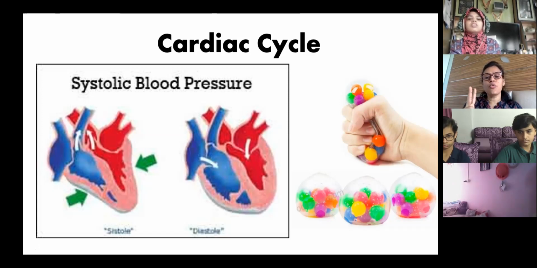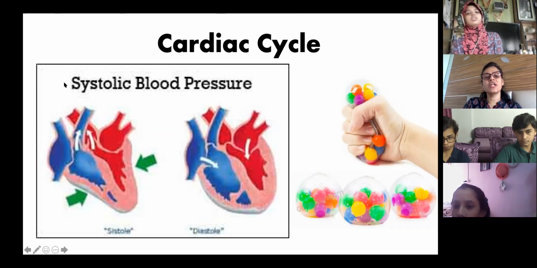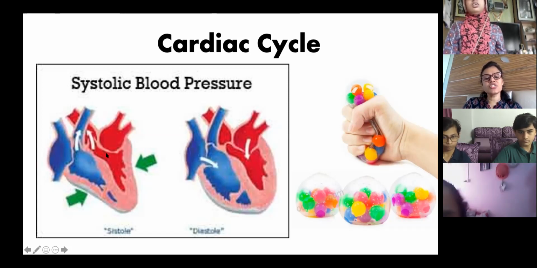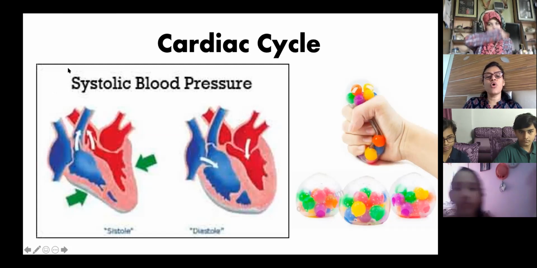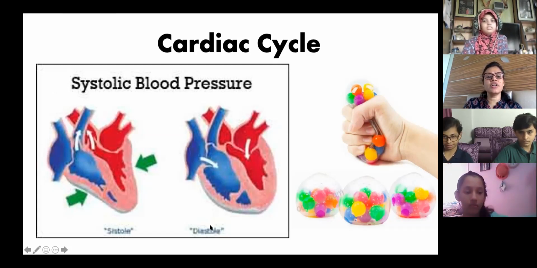So what are the 2 points when blood flows out? Blood flows out when deoxygenated blood from the right ventricle moves towards the lungs, and when oxygenated blood moves through the aorta to the rest of the body. These are the 2 conditions when blood moves out of the heart.